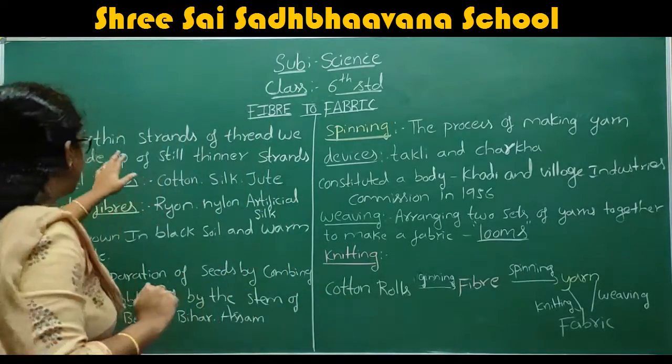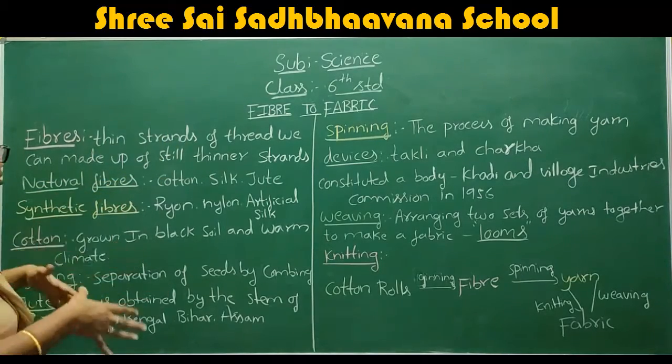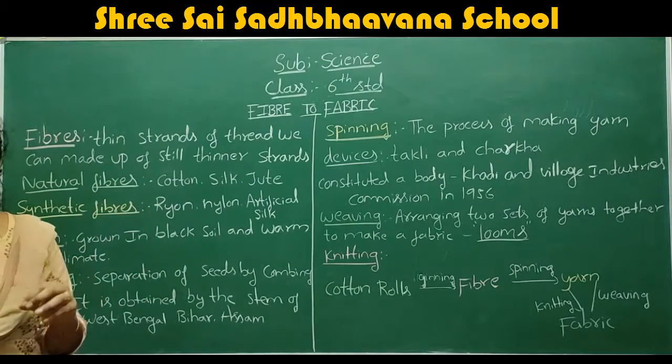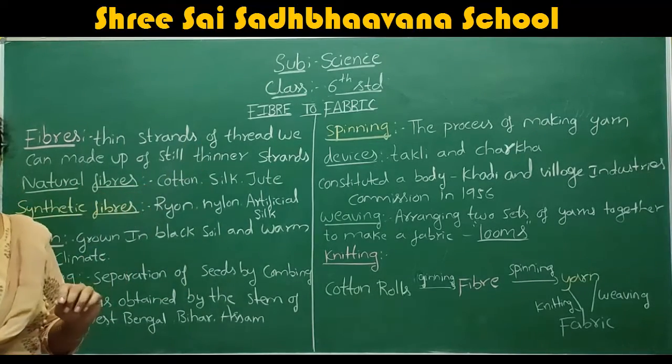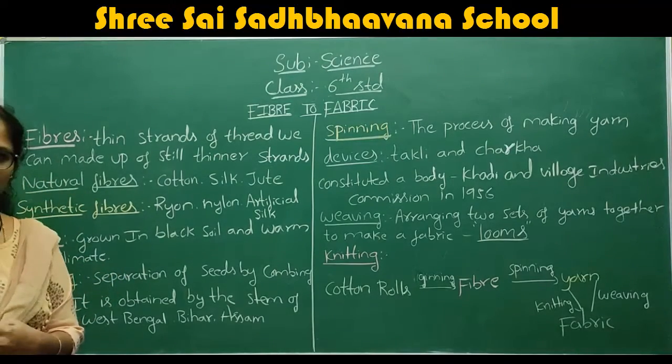If you look at a thin strand of thread, we can make it further into a still thinner strand. This we call fibers. What are fibers?